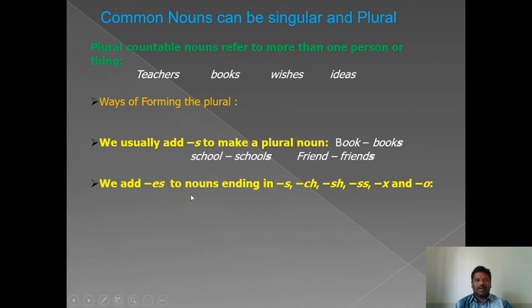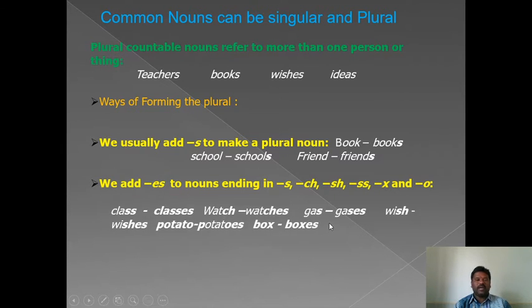The second rule: common singular nouns ending in S, CH, SH, SS, X add ES only. If any noun ends in the above said letters like S, CH, SH, SS, X, it takes ES only. Look at the word class. Class is ending in S.